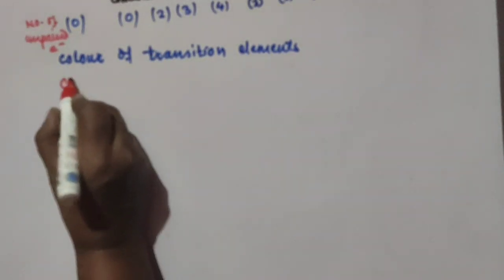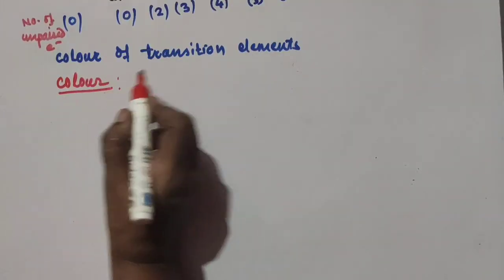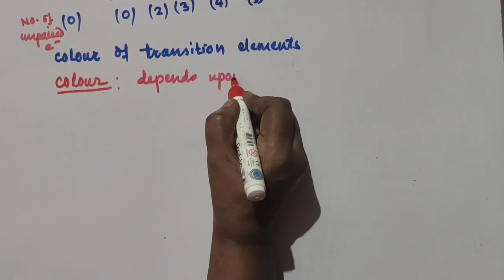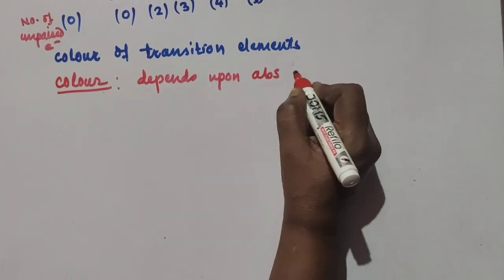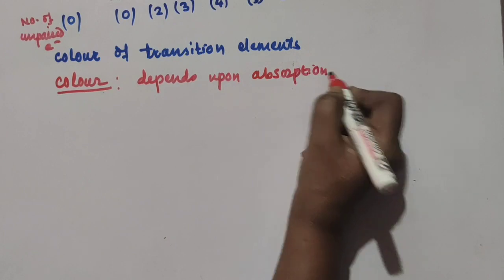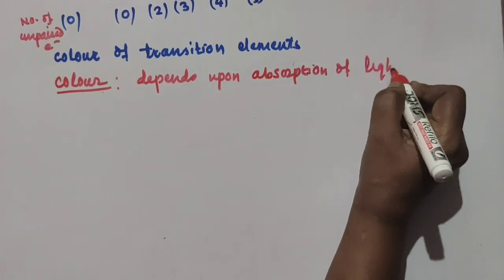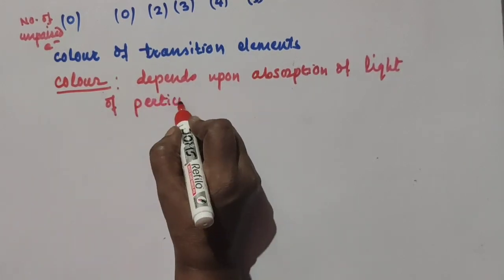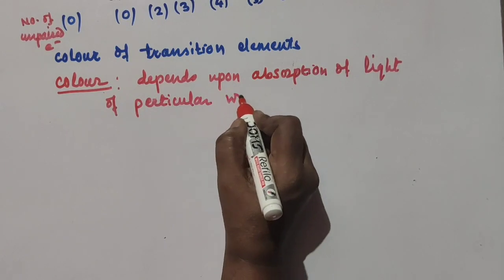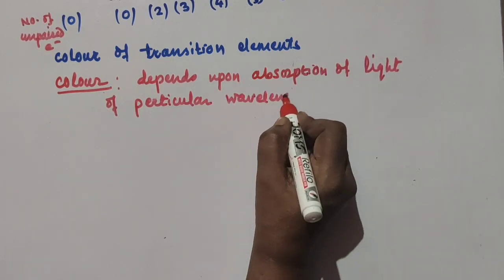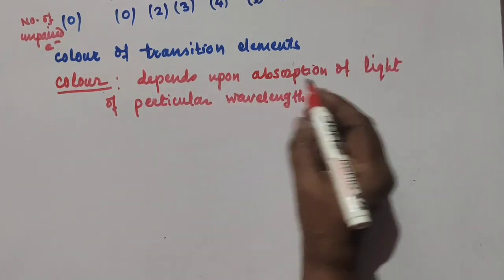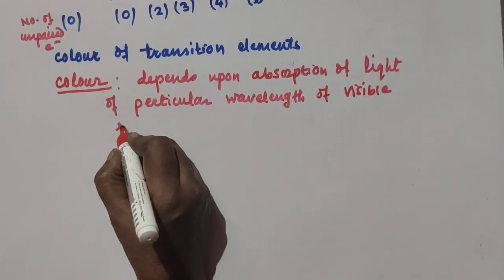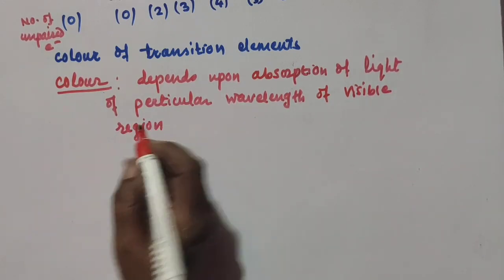So I'll write here: color of the substance depends upon their tendency of absorption of light of particular wavelength in the visible region, or visible light you can see.